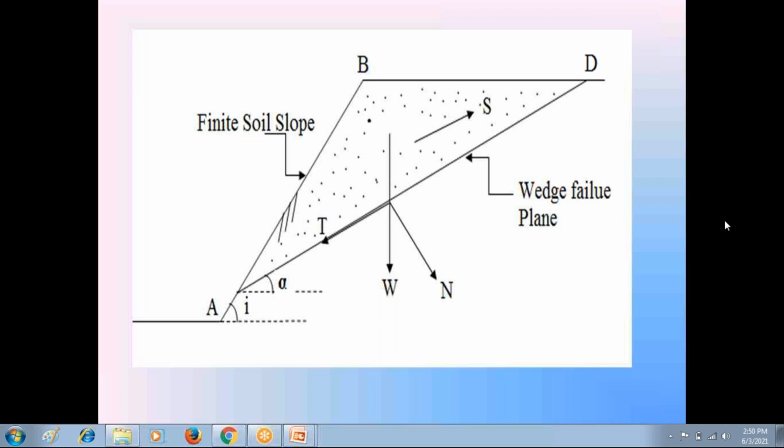Roll number 121, any doubts about this finite side slope stability analysis in wedge failure? No doubt, sir. Okay.